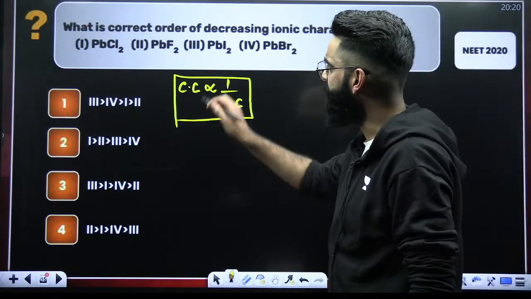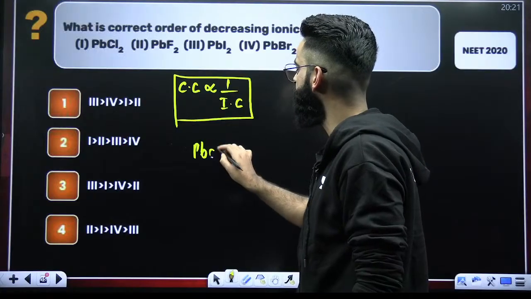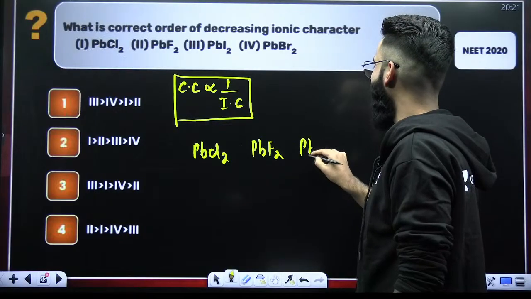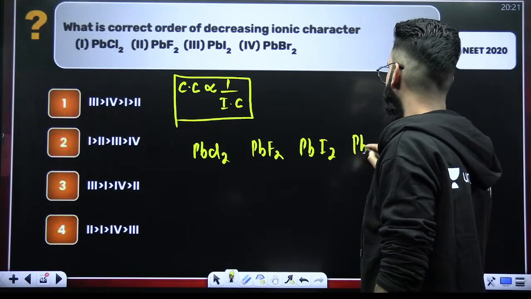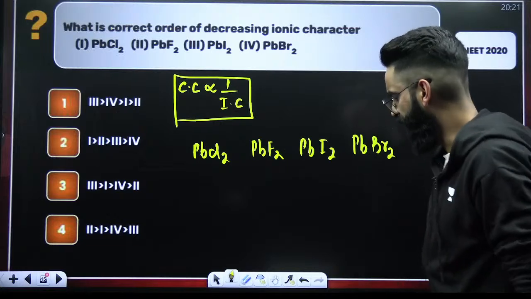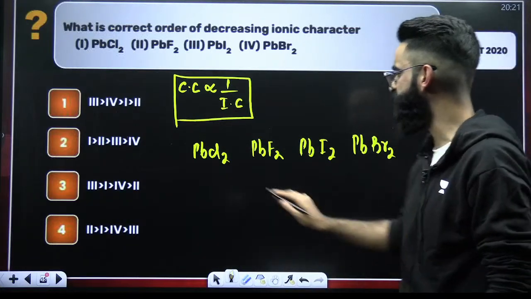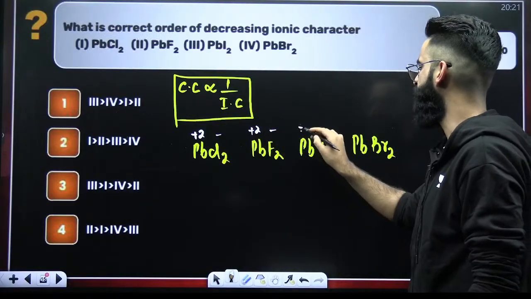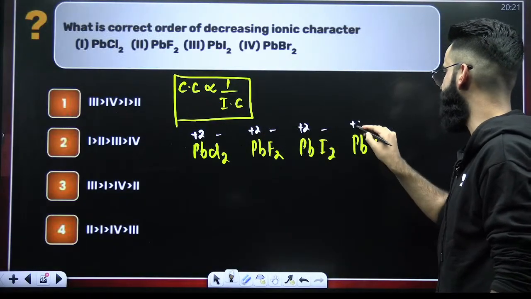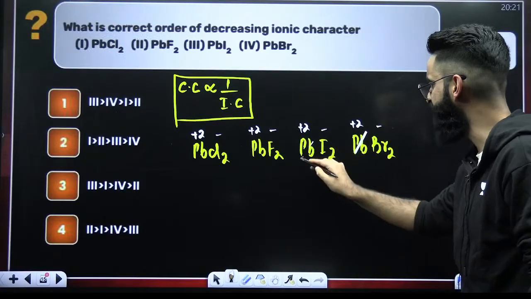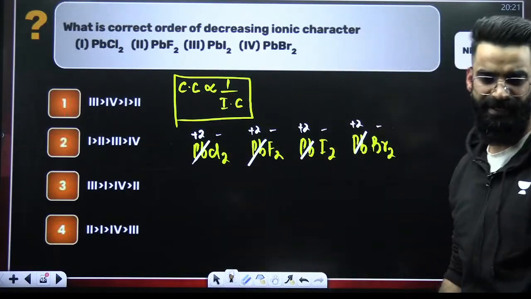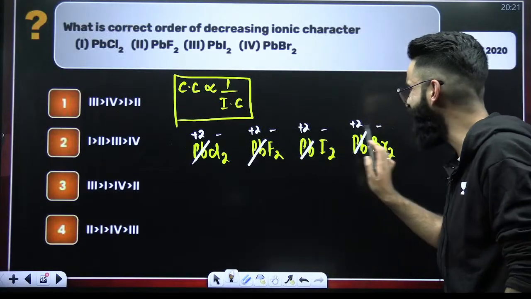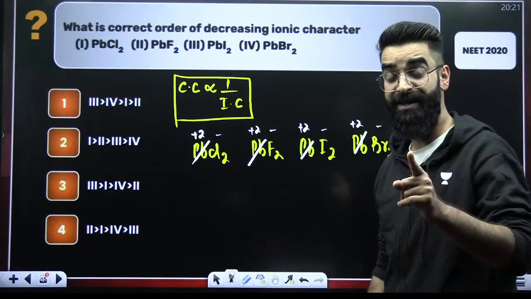So first of all, if you look at all these cases, you have got PbCl2, you have got PbF2, you have got PbI2, and you have got PbBr2, right? Now, first of all, if you look at the charges on these species, it is Pb di positive Cl negative, Pb di positive F negative, Pb di positive I negative, Pb di positive Br negative. So cation everywhere is same. So don't decide on the basis of cation, right? Cation everywhere is same. Now talk about the anion. The charge on every anion is same.